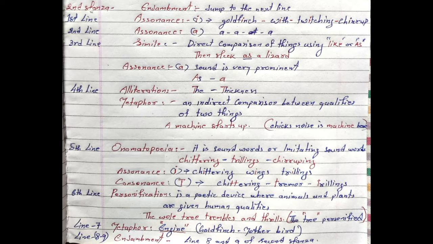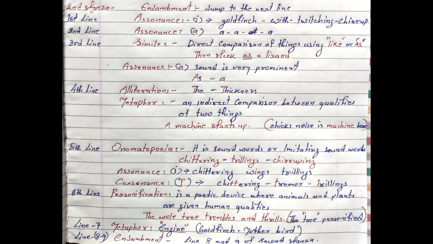And again, in the same line, assonance is also used. The A sound is very prominent in this line. In the word "as", A is used. Here in the third line, A is prominently used. You can see "as" that starts with A, then in the word "lizard", and in the words "ant", "alert", and "abrupt". Here A is prominently used. So this is called assonance.